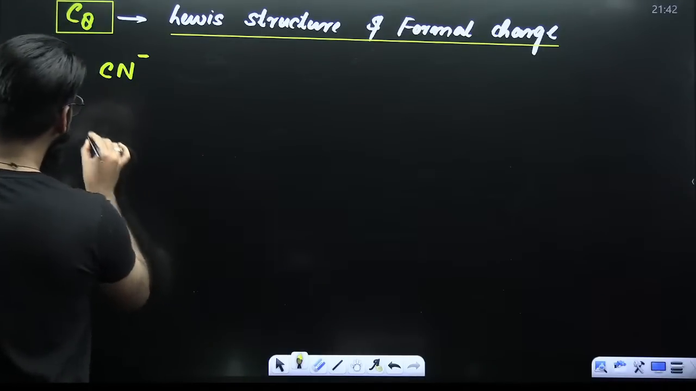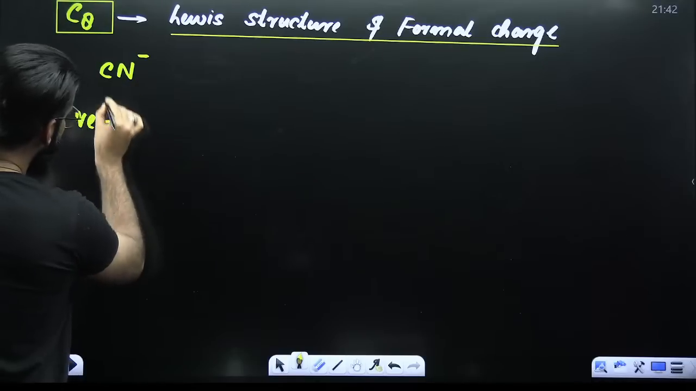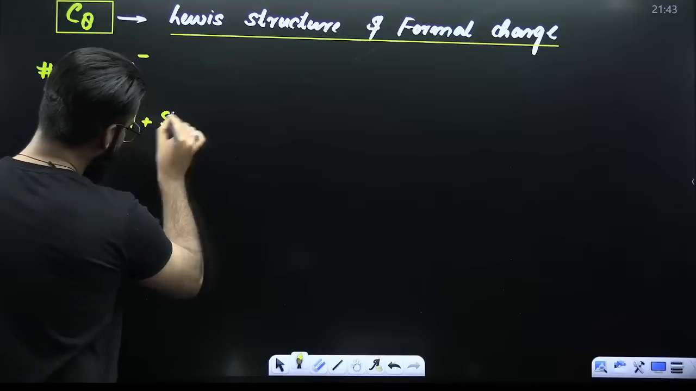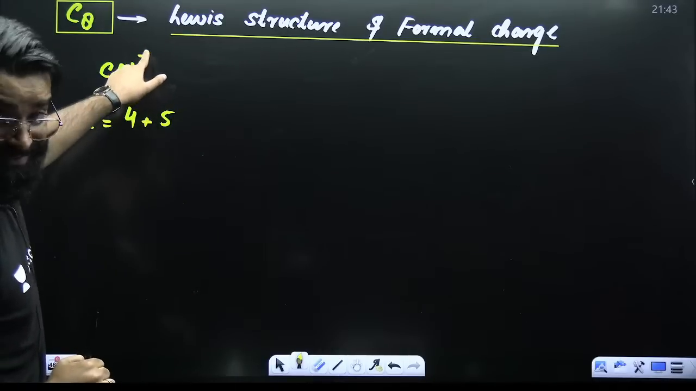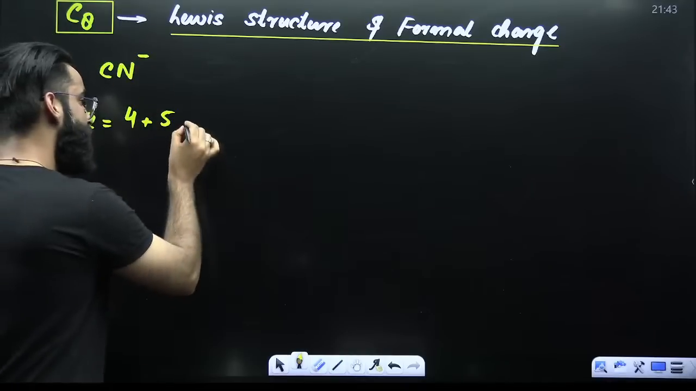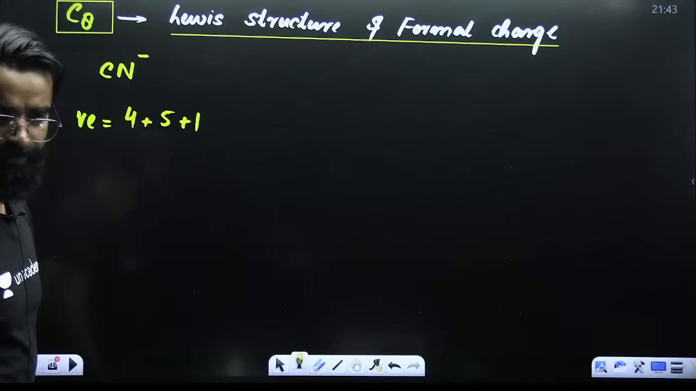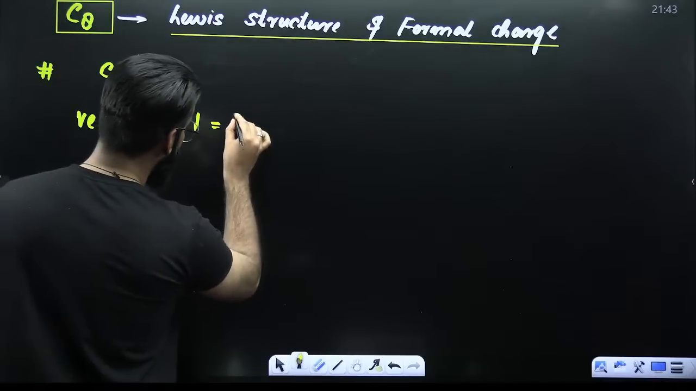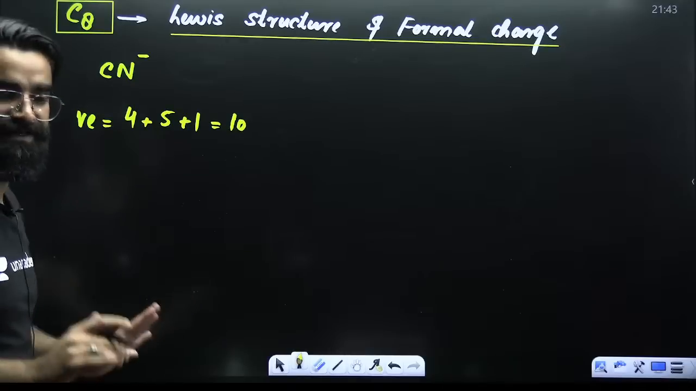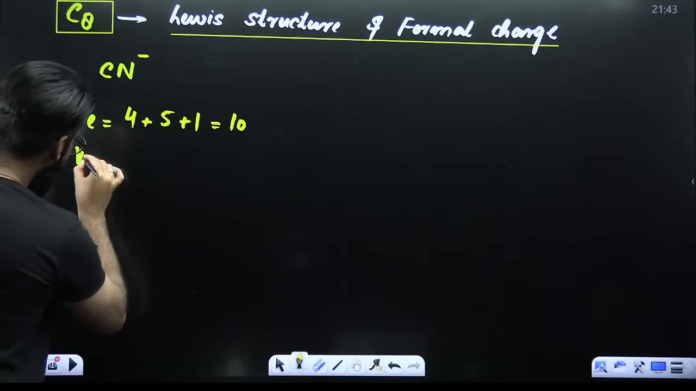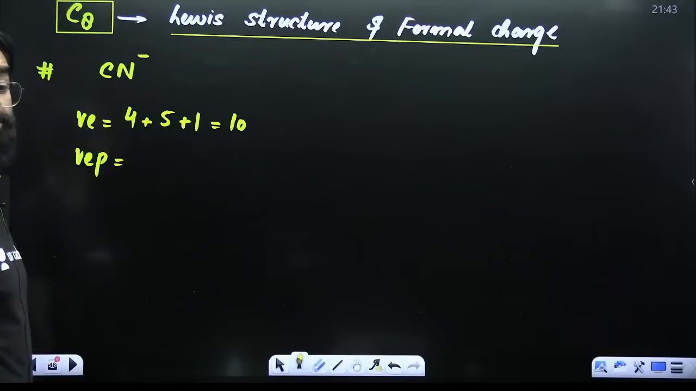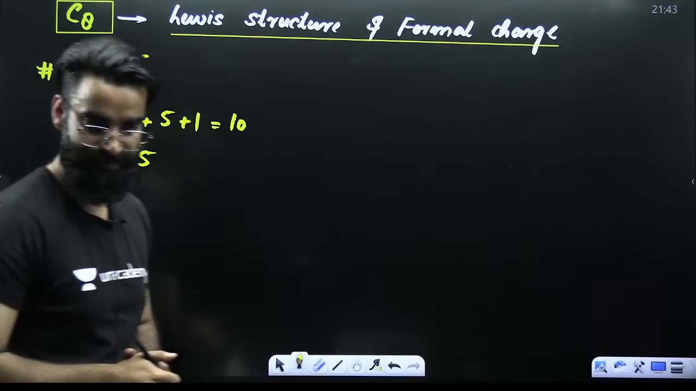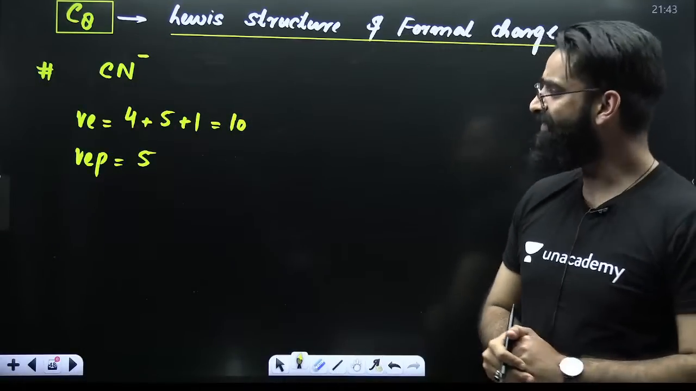First of all, how many valence electrons are there with carbon? 4 valence electrons with carbon. How many valence electrons are there with nitrogen? 5. Is there charge? Yes, negative. If there is negative charge, add that. Adding 1. Now have a look. 5 plus 4 is 9, 9 plus 1 is 10. So total 10 valence electrons. How many valence electron pairs? 10 valence electrons means 5 valence electron pairs.